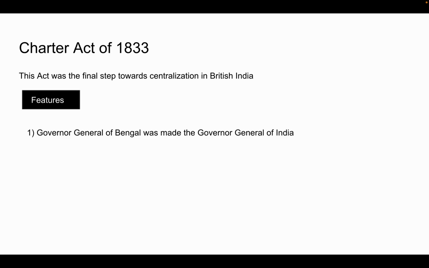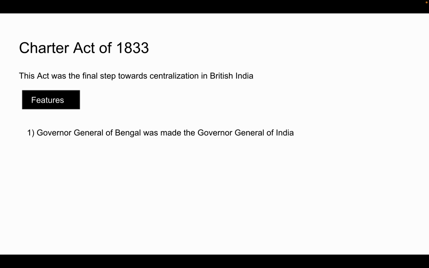Now, the first feature of this Act was that the Governor General of Bengal was made the Governor General of India. As we have seen from the previous acts like the Regulating Act of 1773, that earlier we used to have the concept of Governor of Bengal, Governor of Madras and Governor of Bombay. But in the Regulating Act of 1773, the Governor of Bengal was made the Governor General of Bengal, and he was given more power as compared to the Governors of Madras and Bombay. They were made the subordinates of the Governor of Bengal.